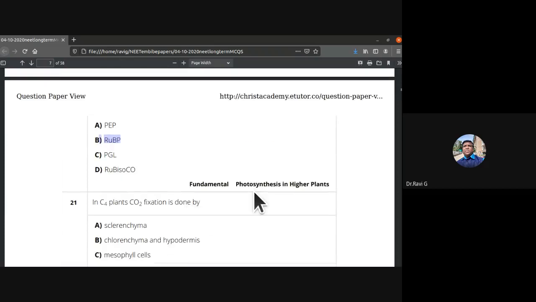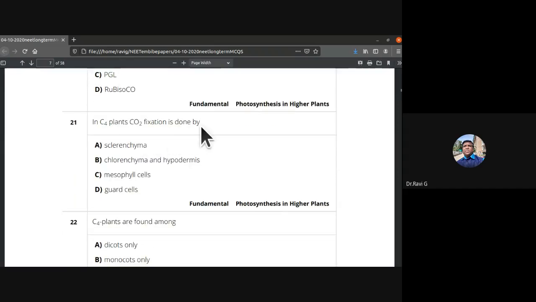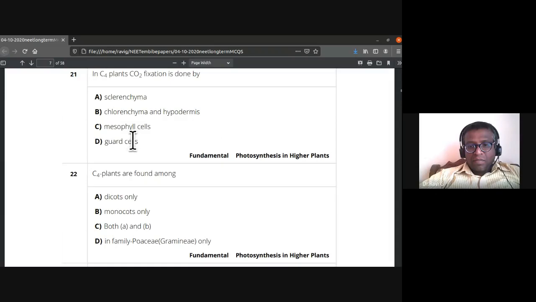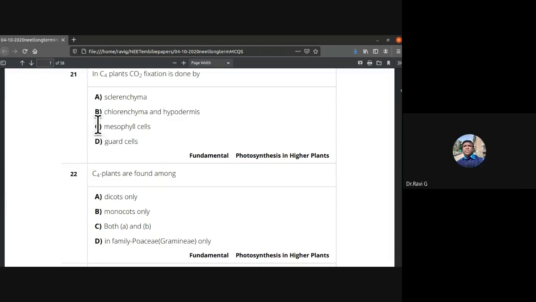Then 21st, in C4 plants, carbon dioxide fixation is done by sclerenchyma, chlorenchyma, hypodermis, mesophyll cells, guard cells. So carbon dioxide fixation is done by what? The mesophyll cells. In case of C4 plants, the carbon dioxide fixation is done by mesophyll cells.